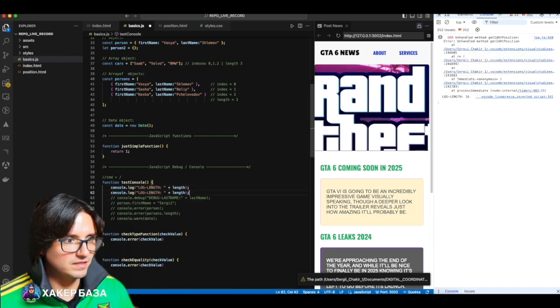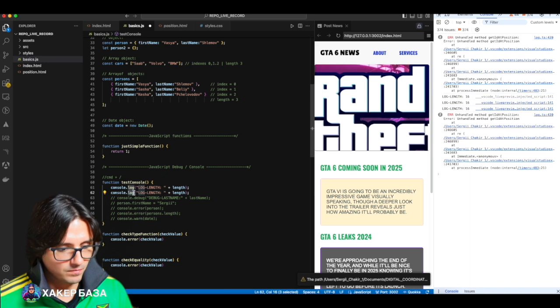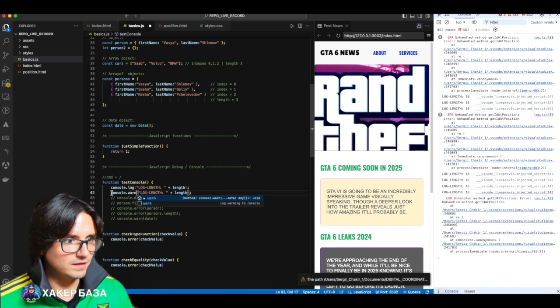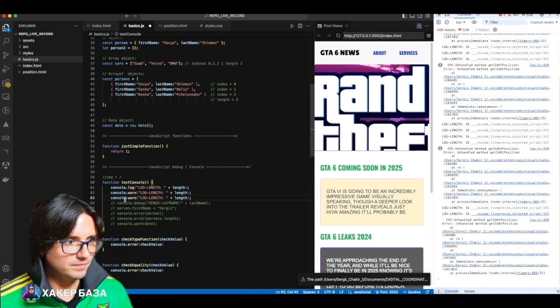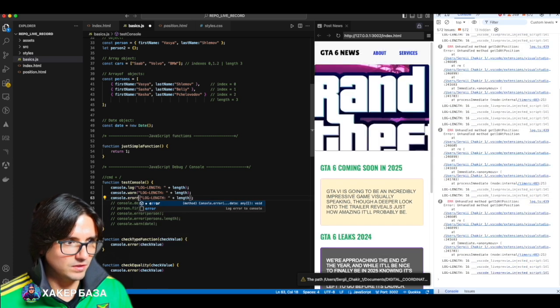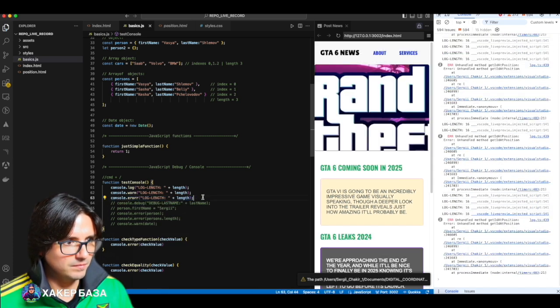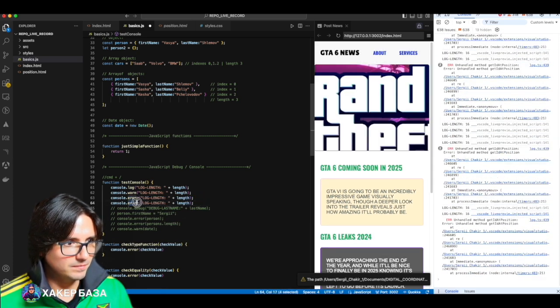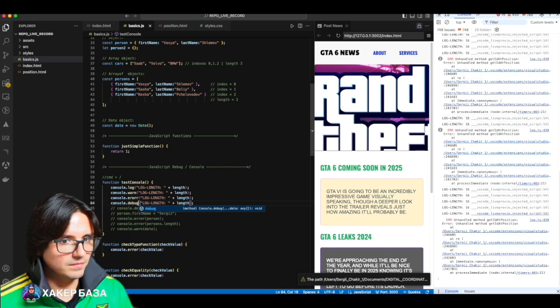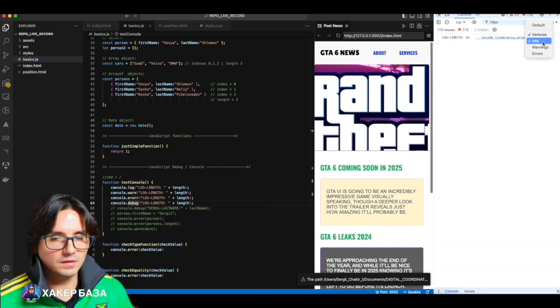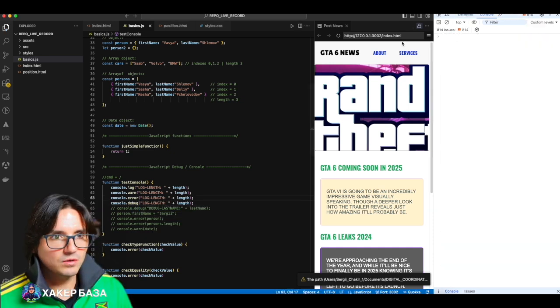Alright, look, you can set the console to warn, watch here for example. Console error. Now I'll show you why I'm doing this. This is actually very important. Console debug. Look, right now only info and verbose are working. Reloading the page.